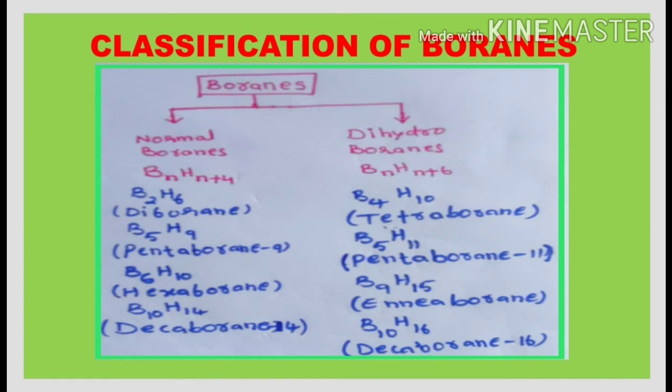And the next one in the dihydroboranes is nonaborane and the formula is B9H15. And after that, next higher borane that comes under the dihydroborane is the decaborane. Decaborane formula is B10H16. We have the decaborane in the normal boranes as well as under the dihydroboranes. The decaborane present under the normal boranes is called decaborane 14, whereas the decaborane present under the dihydroborane is called decaborane 16.